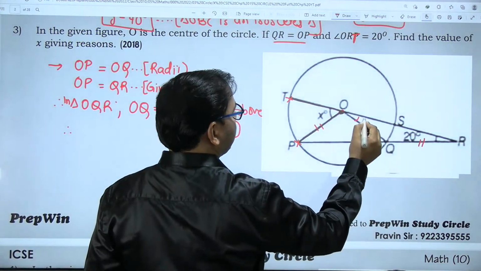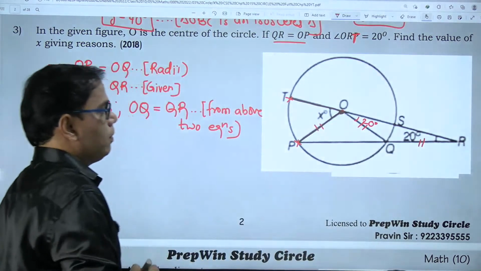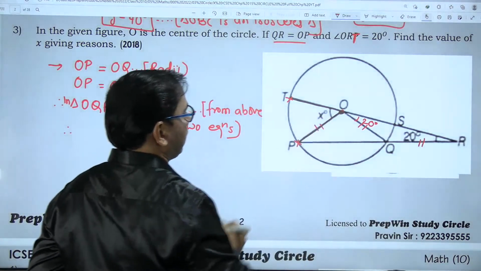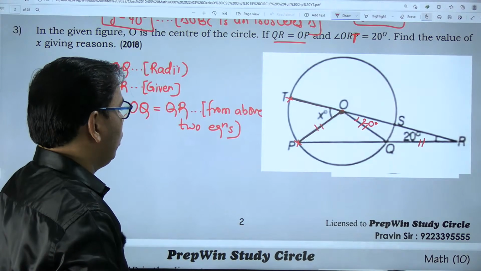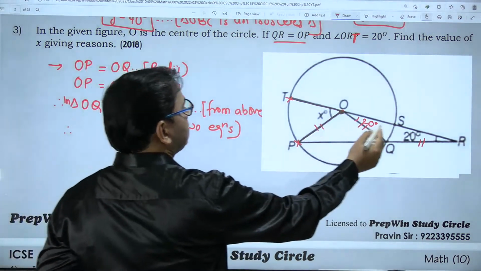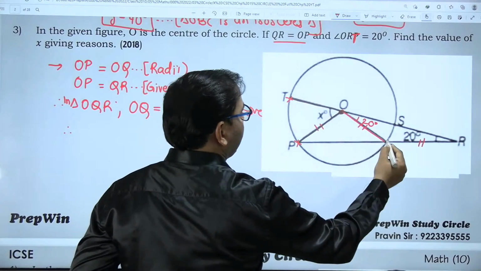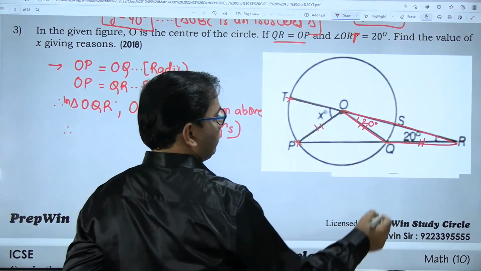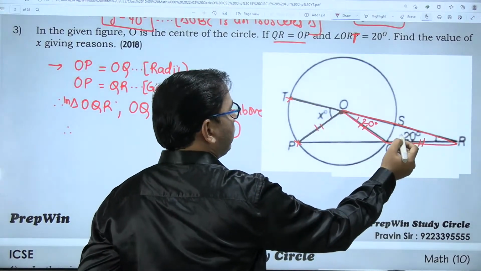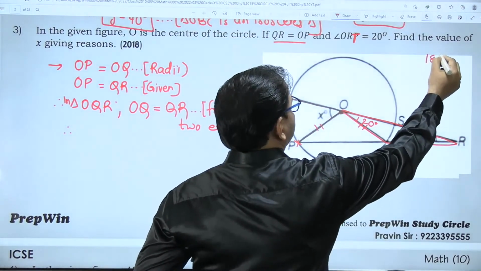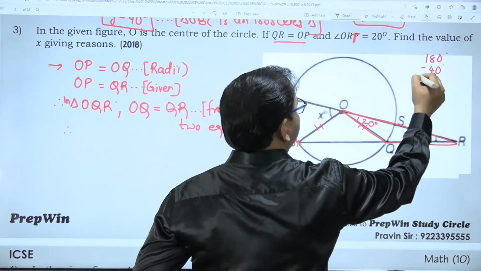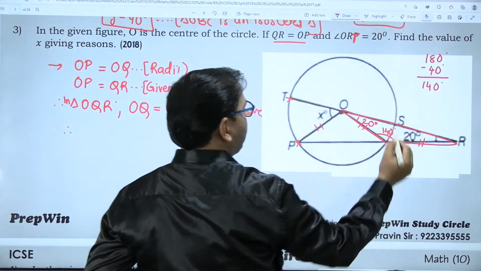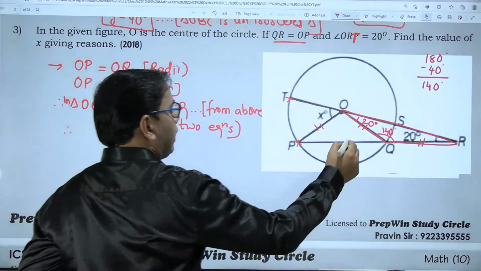So if this angle is 20, this angle is also 20 degrees. Is it going to help us to find out this angle? Let's check. This angle is 20, this is 20, and in this triangle, the sum of the measures of all three angles is 180 degrees. 20 plus 20 is 40. So 180 degrees minus 40 degrees is 140 degrees. So this angle is 140 degrees.